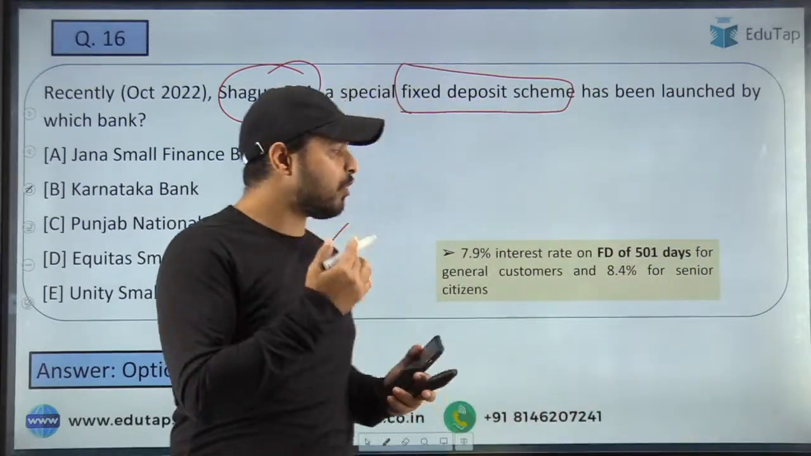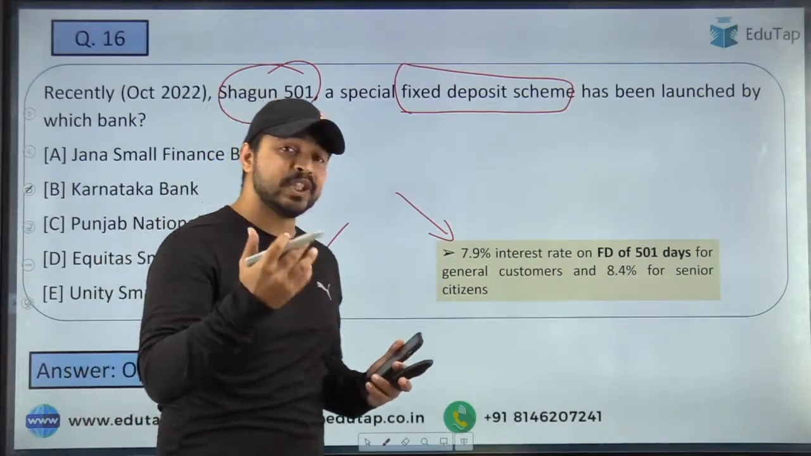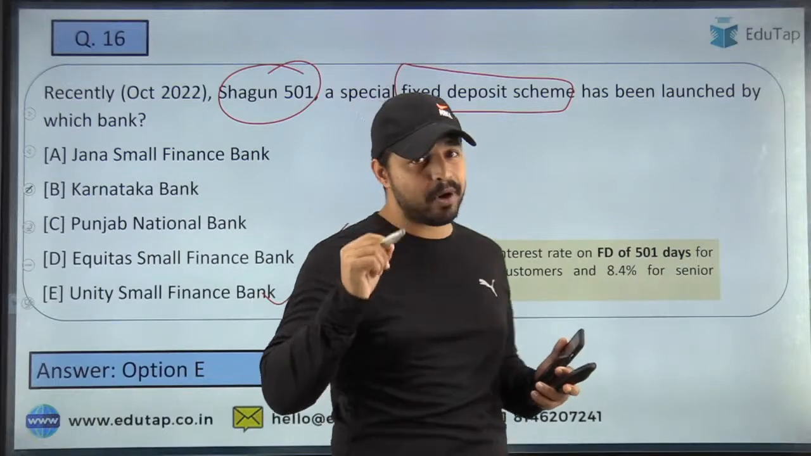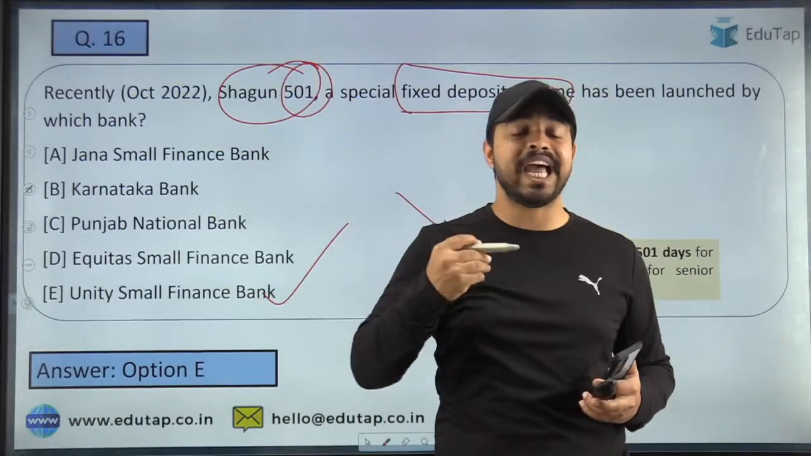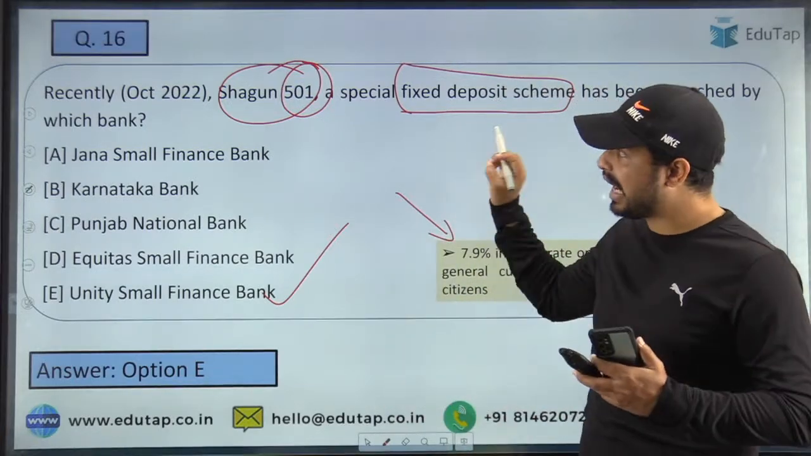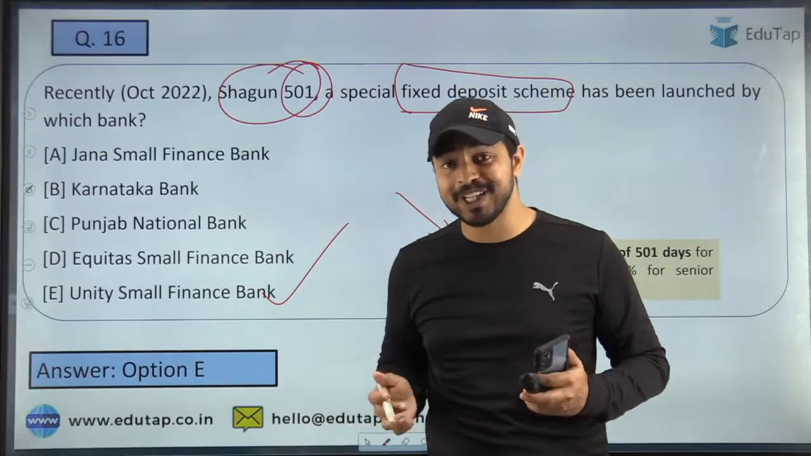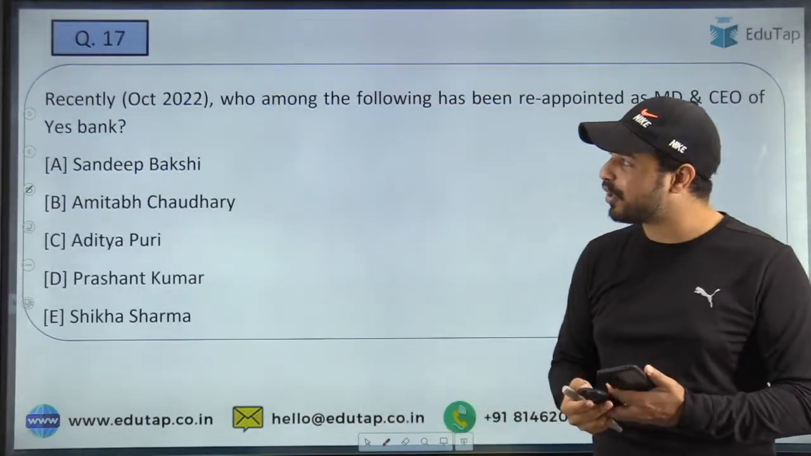So here some additional information is also mentioned, that what will be the interest rate on the FD of this 501 days. See guys, very important point. Shagun 501, here 501 stands for the timeline of this particular scheme, that is 501 days, and from there a very vague question can be asked, but still you must be prepared for such kind of questions in the exam. Okay ji, let's move on to the next question.